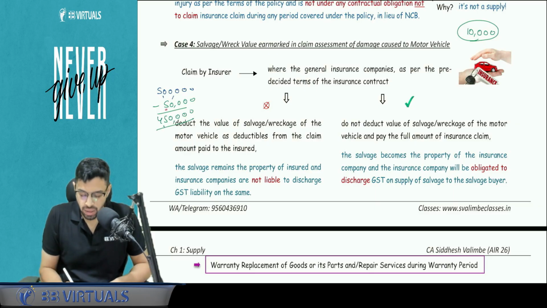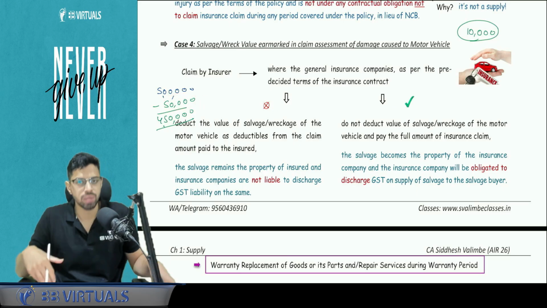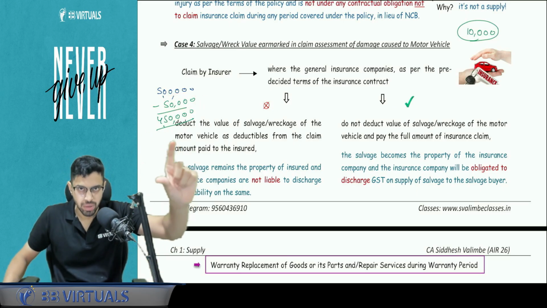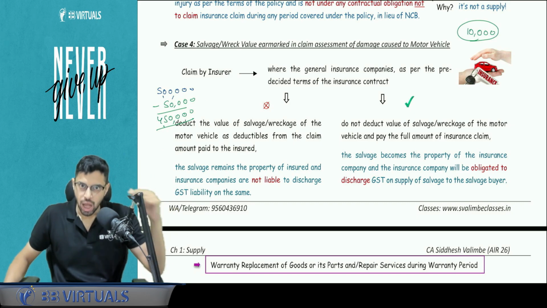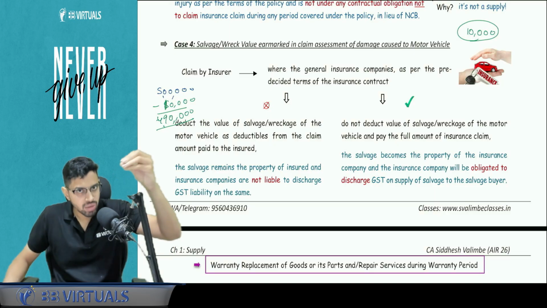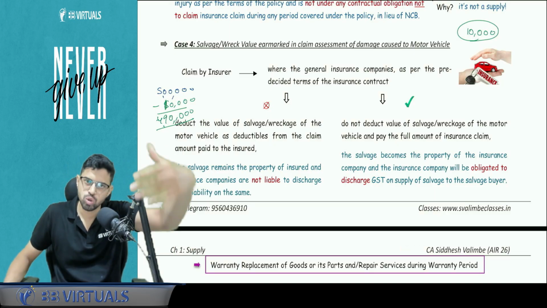This means that the company is not buying this salvage value from me. Company says that Siddhesh, you keep the car. The car value is 50,000. The total claim was 5 lakh. Out of 5 lakh, oh sorry, for 10,000, right? For 10,000. So this will be 4,90,000. Yes. So whatever the claim, whatever the value is, you keep that. You sell it on your own.